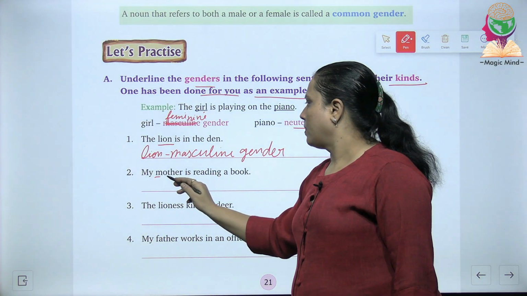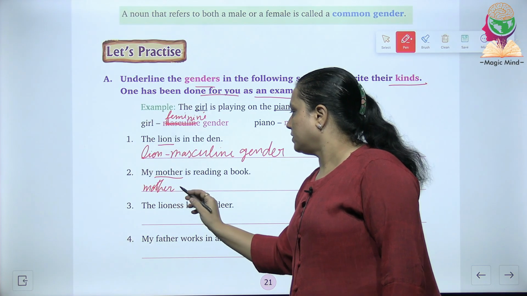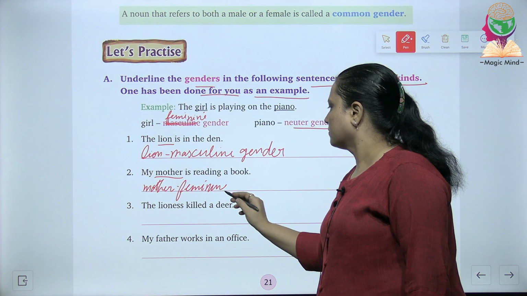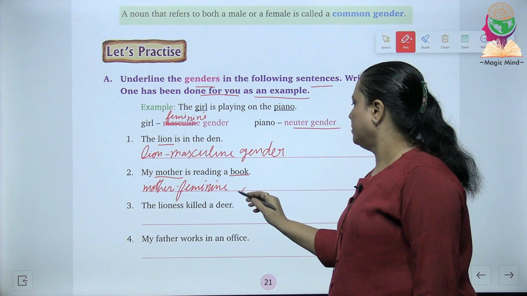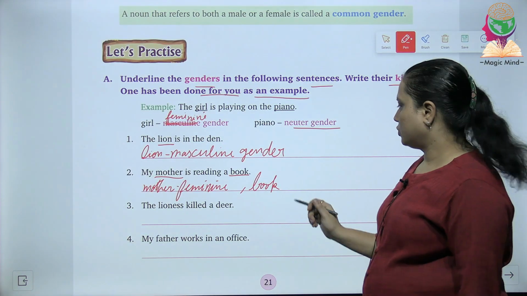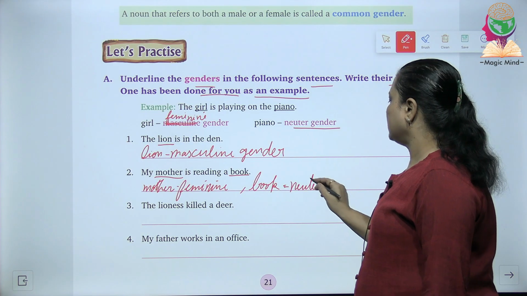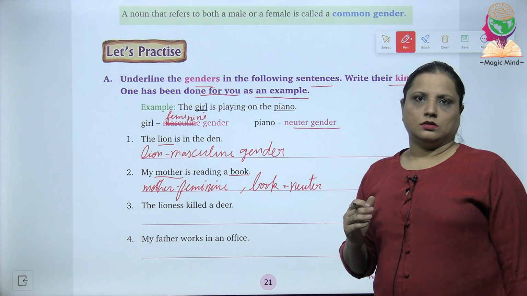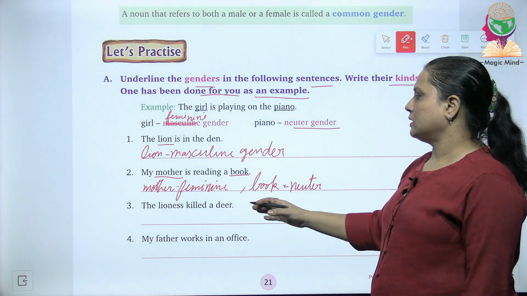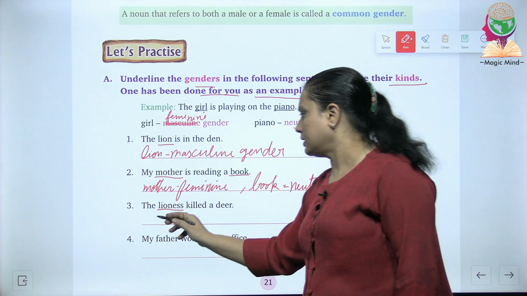So the word mother is feminine. And the word book. Don't forget, book is also a noun. So it is a neuter gender because it is non-living. It is actually a non-living thing. The lioness killed a deer. Now lioness. The word lioness is what?